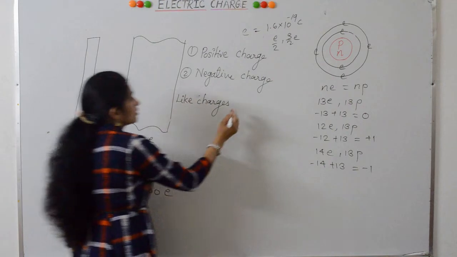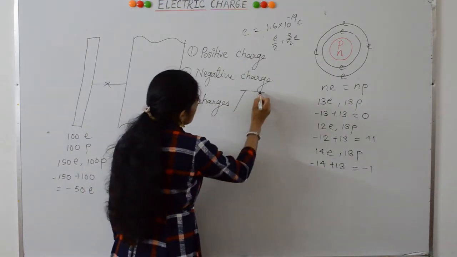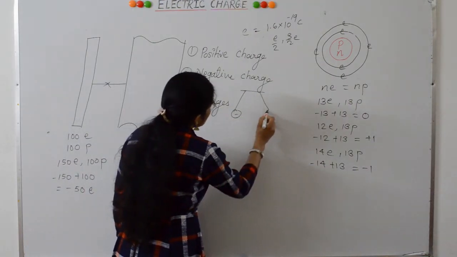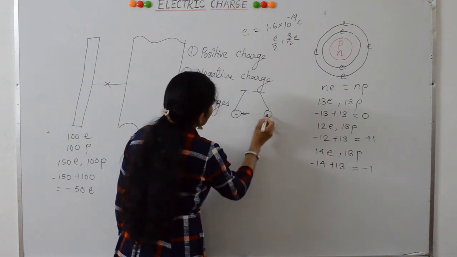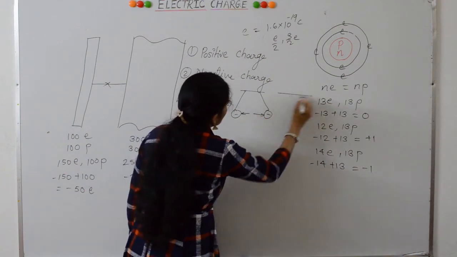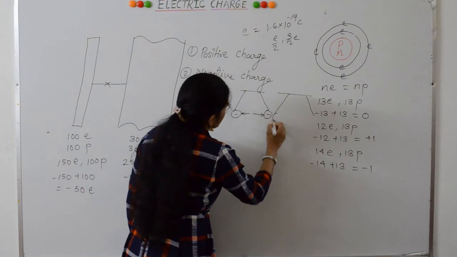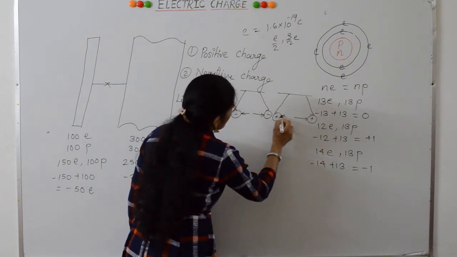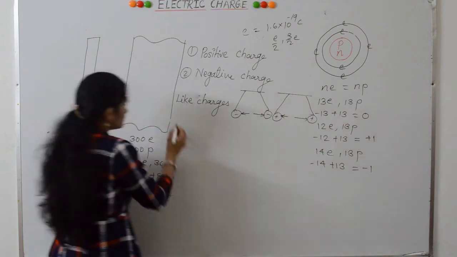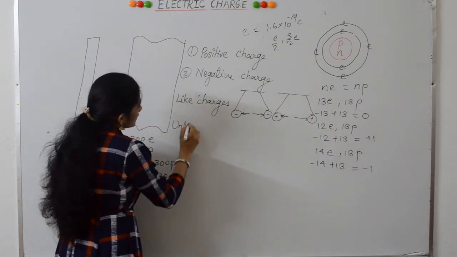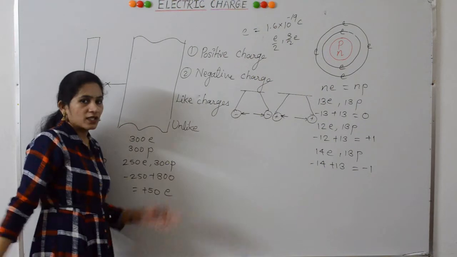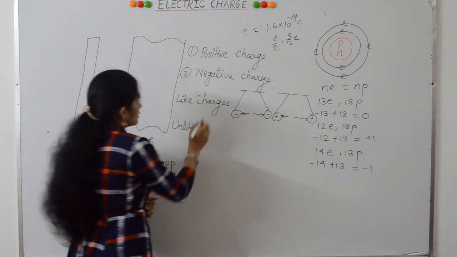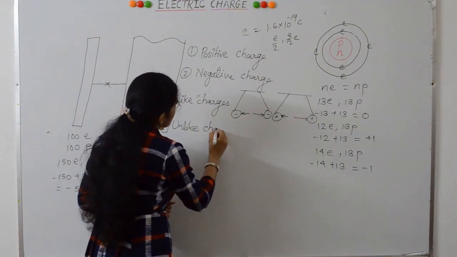Like charges repel each other. Like charges means negative-negative or positive-positive. This is similar to magnetism, in which unlike poles attract; here it is unlike charges.